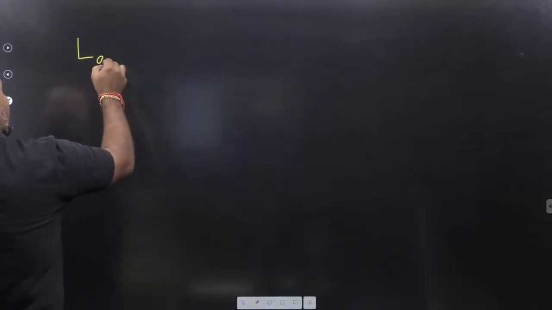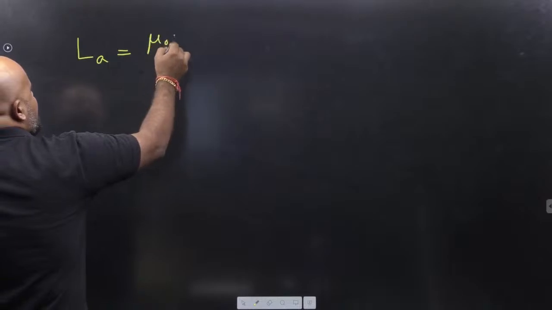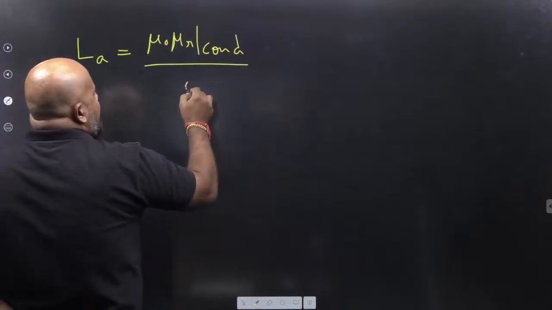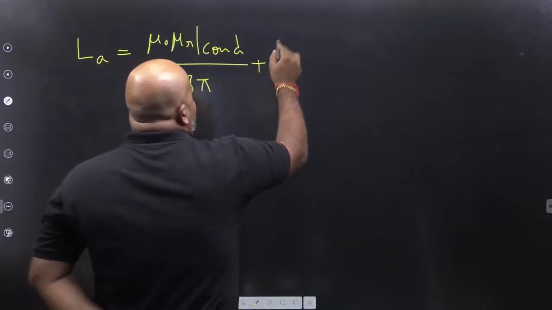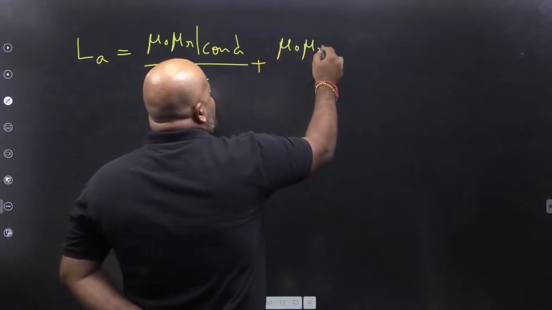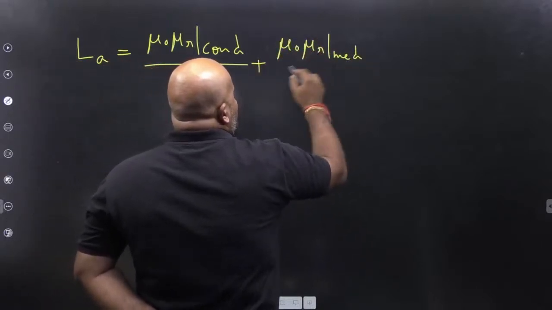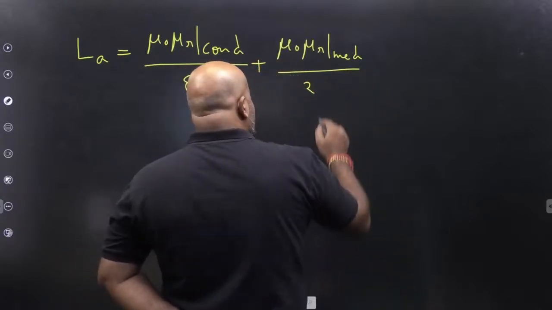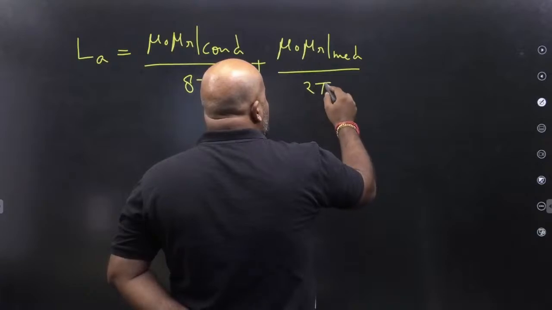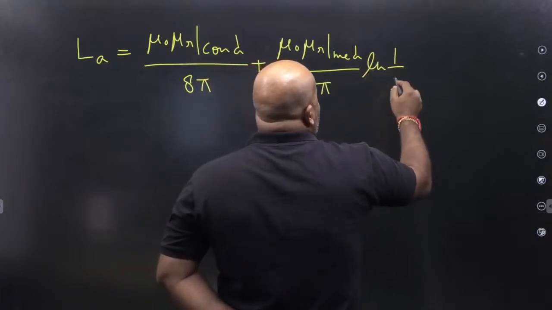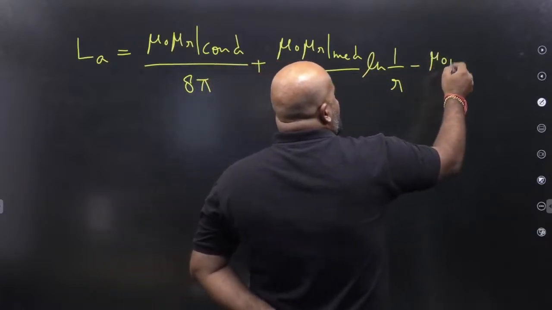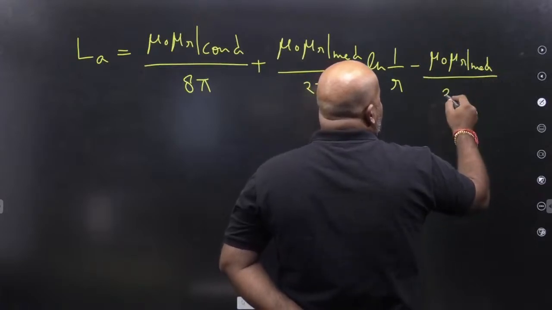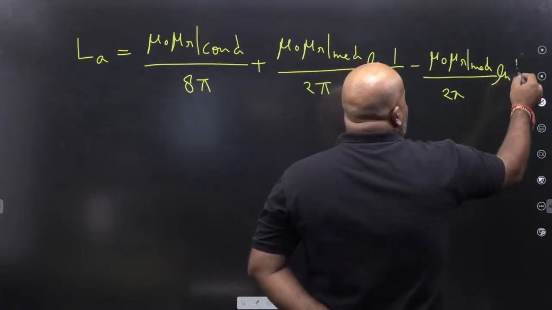So, you are having LA as mu naught mu r conductor divided by 8 pi plus mu naught mu r medium upon 2 pi, and this is ln 1 upon r minus mu naught mu r medium upon 2 pi ln 1 upon d.